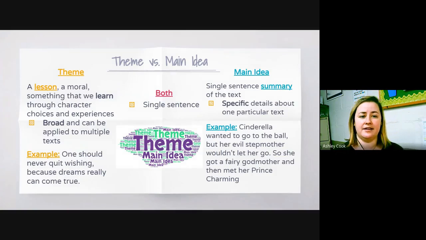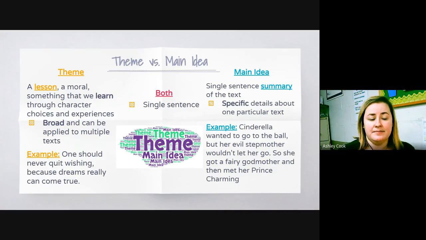So here's a little chart, the theme versus the main idea. So the theme, like I said, is the lesson or the moral. That's something we can learn through the character's choices and experiences. This is broad. It can be applied to multiple texts, the same theme. The main idea is that single sentence summary of the text. This is going to have specific details about one text. It's not going to be able to be in different texts. Now they are both a single sentence.